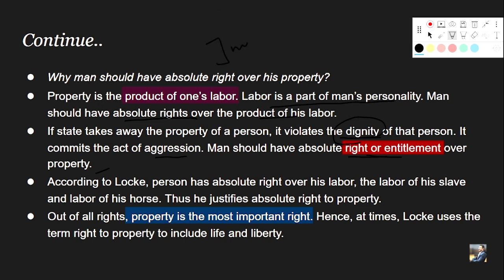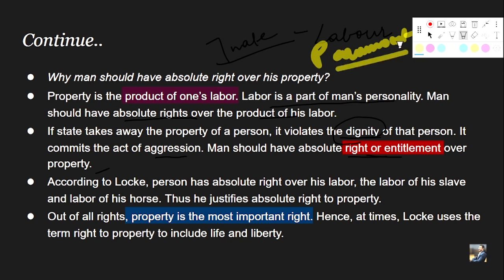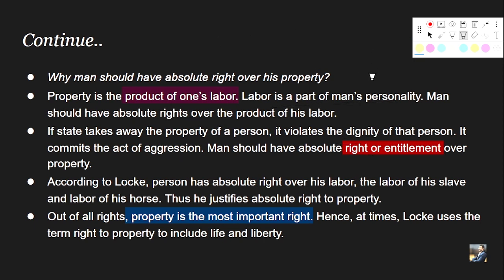And innate personality of the individual, and the property is the product of that particular labor, and hence it becomes very paramount for the state to protect that particular right of the individual. According to Locke, a person has absolute right over his labor, right? This is why property becomes very important.